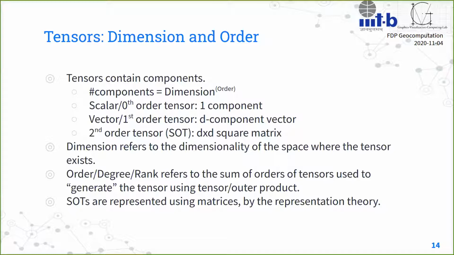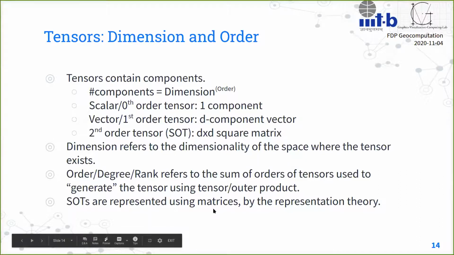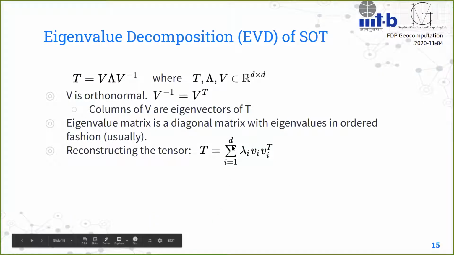Say, for example, the sum of orders of tensors used in a tensor product will give us a higher order tensor. So if we look at a second order tensor, we can say that it has been created by two first order tensors, right? Which is true, because if you take an outer product of a vector, like V into V transpose, we get a tensor, and that's essentially a second order tensor, right? Now, as I mentioned already, it's represented using matrices and so on and so forth, right?